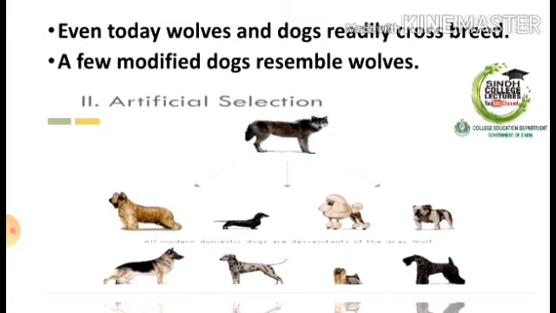Another example of selective breeding is the tiger. This is a wild tiger, which is totally different from the domestic breeds of tiger. Now look at this domestic breed of tiger. This is totally different from its ancestor, the wild tiger. This tiger is totally different in traits.